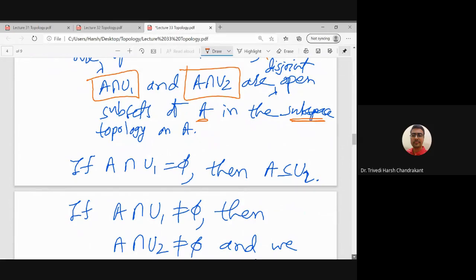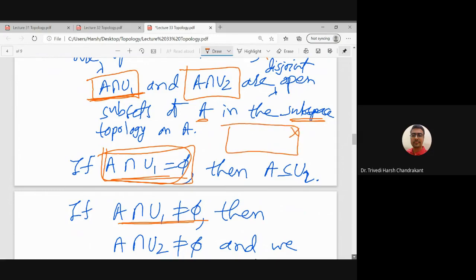So first of all, we will check whether this set is empty or non-empty. There are two cases. This is a given arbitrary set, whether it is a null set or not a null set. So if it is a null set, then what does that mean?